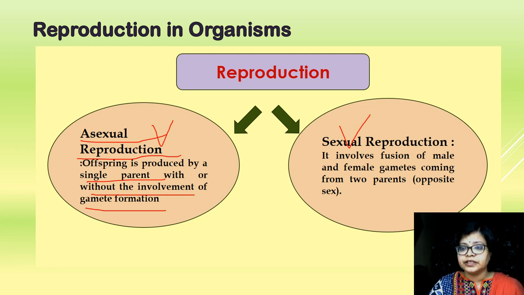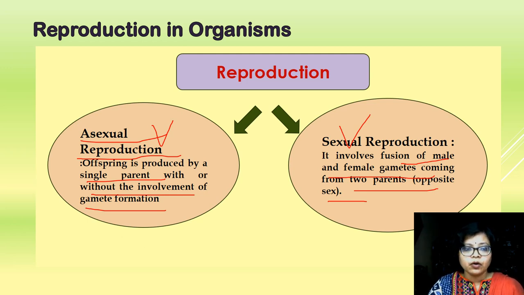But in sexual reproduction, there is fusion of male and female gametes coming from two opposite sexes, so there is a chance of genetic recombination. So there is variation. Sexual reproduction is a better method, which helps the organism adjust to the environment, though it is a more complicated process compared to asexual reproduction.